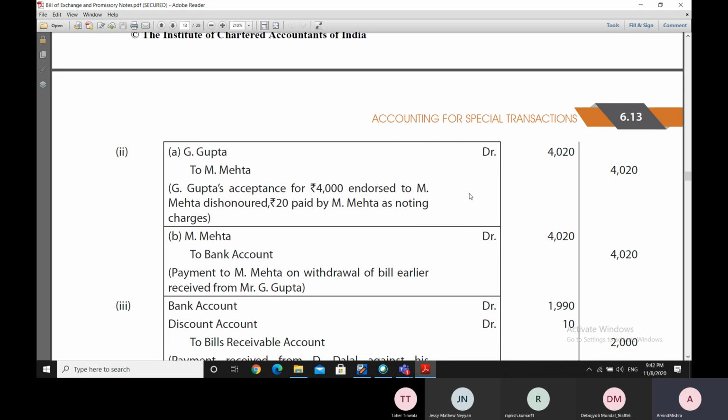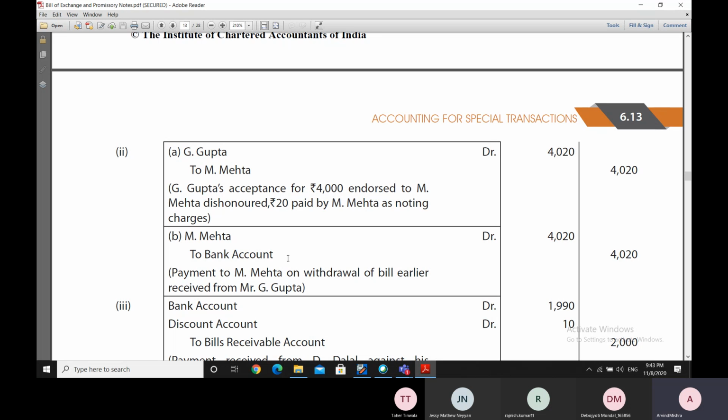Thereafter, payment is being made to Mr. M. Mehta on withdrawal of the bill earlier received from G. Gupta. Now, what Katrak had done was that he had got the bill from Mr. G. Gupta and endorsed it to Mr. M. Mehta. So now that bill stands dishonored. So Mr. Katrak has to make a payment to Mr. M. Mehta.